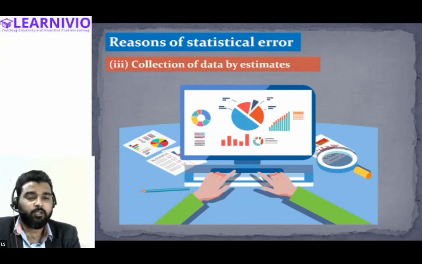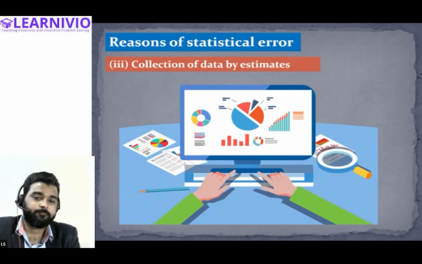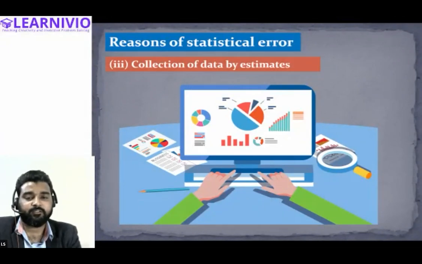Can you tell me, if the data has been collected by estimate and due to which statistical error is arising, this kind of problem will be categorized under which reason? Is this a sampling error or a non-sampling error? If you are collecting the data by estimate, will this be considered as the sampling error or the non-sampling error?